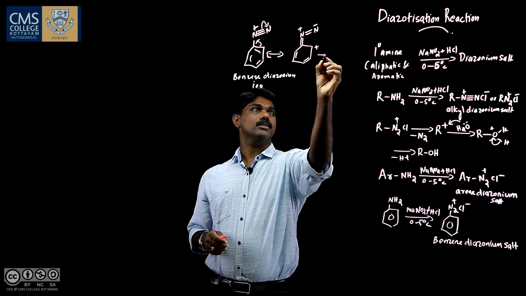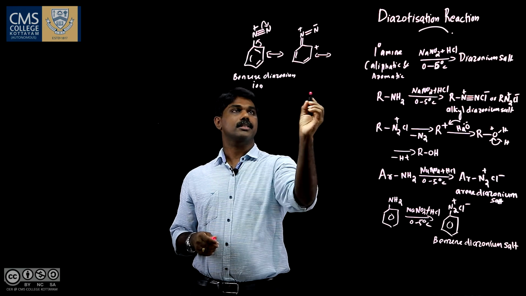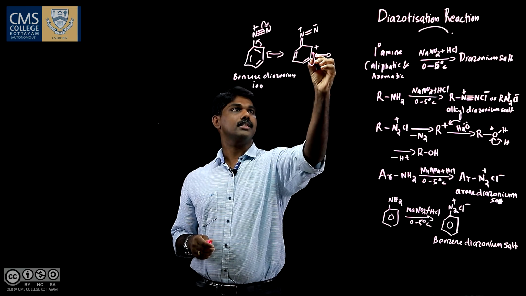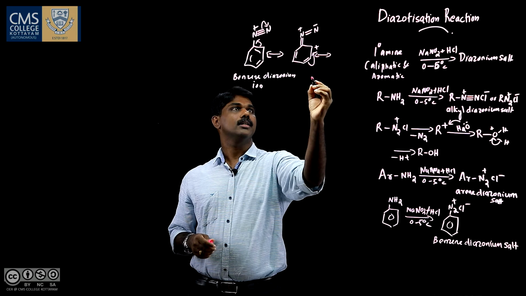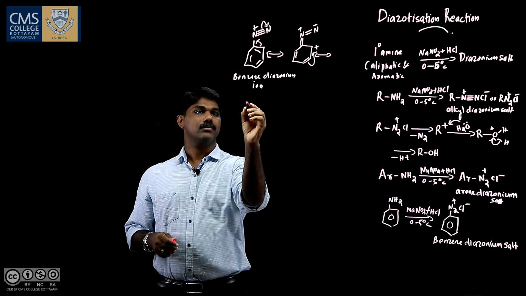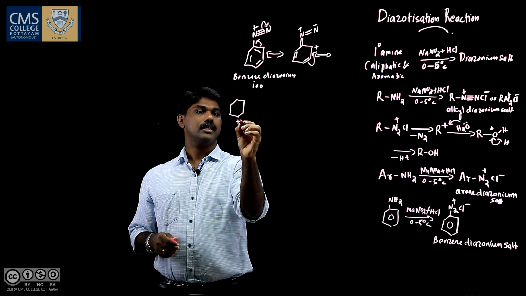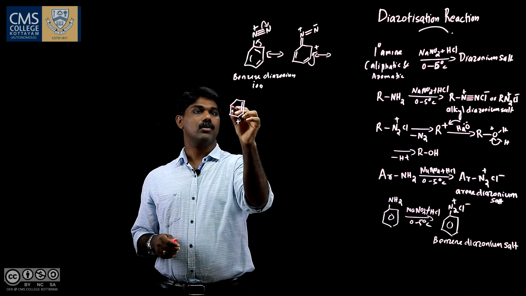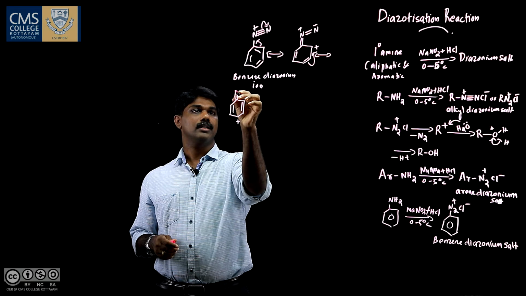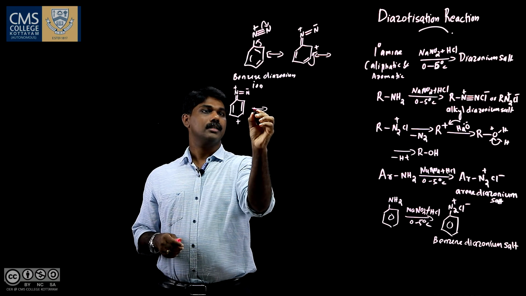So the next structure is formed by shifting this bond. We get the second resonance structure, where here is positive charge, double bond, and double bond N plus, double bond N minus.